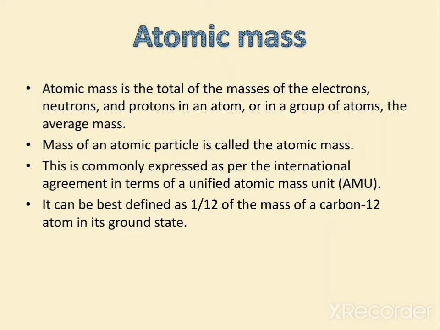Now we have the atomic masses. What is atomic mass? I have already told you that the size of an atom is very small. Atomic mass is the total of the masses of the electrons, neutrons and protons in an atom or in a group of atoms. The mass of an atomic particle is called atomic mass, and it is commonly expressed in AMU. It is defined as 1/12 of the mass of a carbon-12 atom in the ground state.